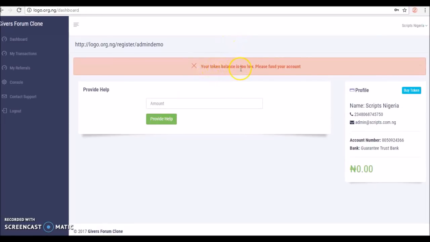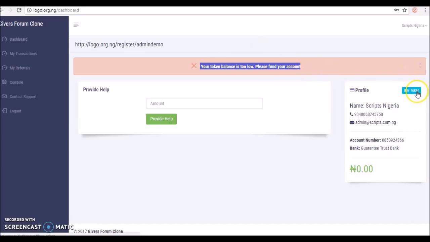Your token balance is too low, please fund your account, as you can see. So you have to fund your account; you have to buy tokens from the admin before you can PH, every time you want to PH. Every time you PH, a certain amount of the tokens you have bought gets deducted and you can now PH. When your tokens finish, you have to buy another token from the administrator of the system. That way the system keeps going and the user has this commitment pledge to the system.